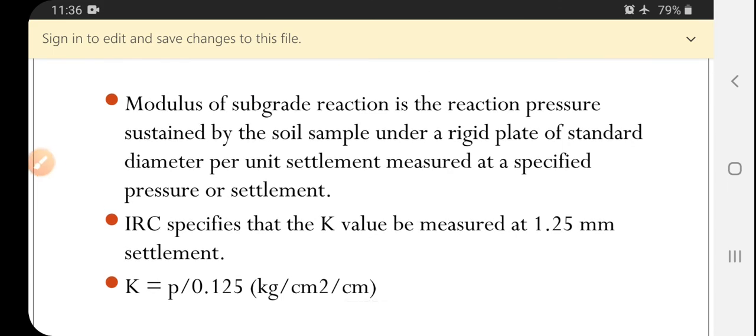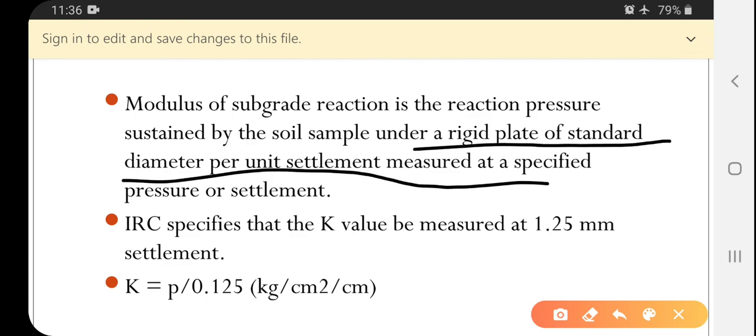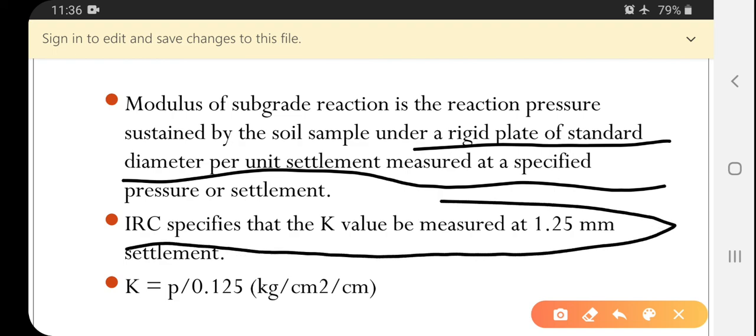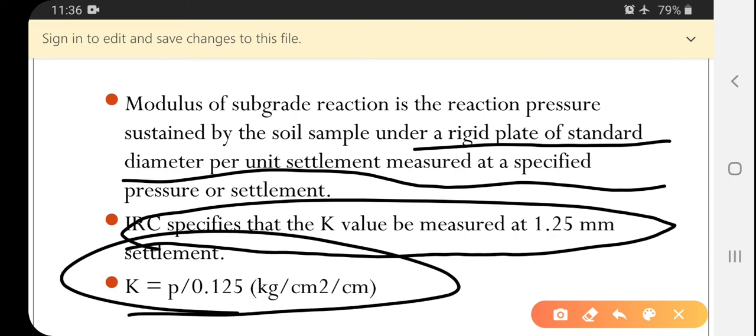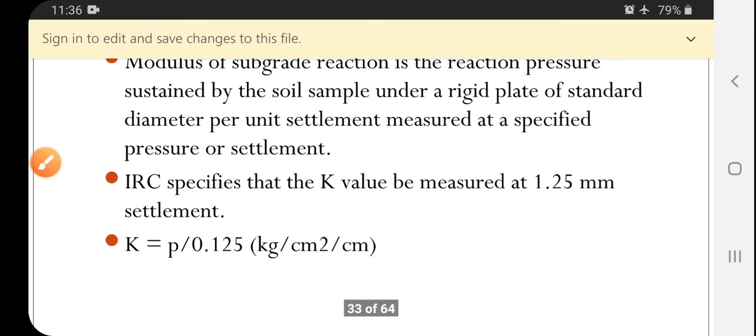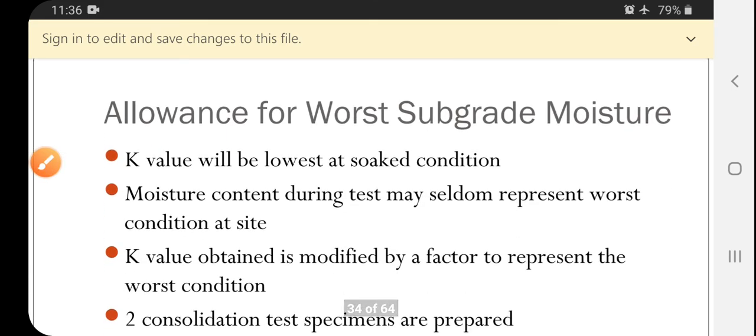So the modulus of subgrade reaction is the reaction pressure sustained by the soil under a rigid plate of standard diameter for the specified pressure settlement. IRC specifies that the K value can be measured at 1.25 mm settlement. K is equal to P divided by 0.125 kg per centimeter square.